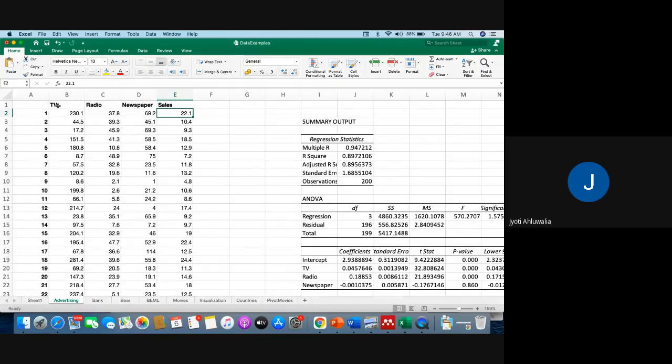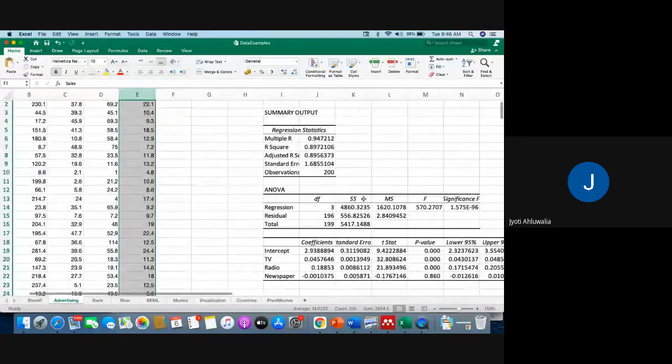And which is having the most impact, whether it is TV that is leading to higher sales, whether it is radio, or whether it's newspaper, I can make a model to predict, right? So for each unit of $1,000 spent on TV, what is the impact on sales? I can make that kind of prediction model. Here my y variable is a number. It's not yes or no. So this becomes my regression problem.